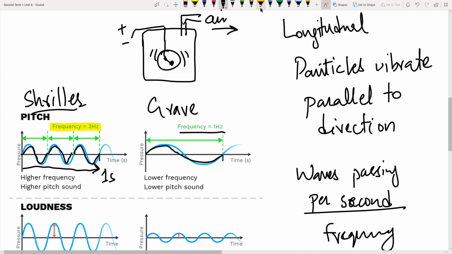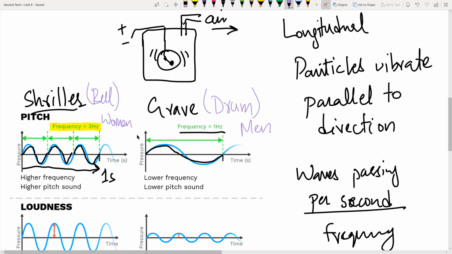Now, what could be examples of these two? A grave sound would be like a drum, because it's a lower frequency. Compared to that, a bell ringing would be a very high frequency sound, a shriller sound. Another example would be men talking versus women. Women have a thinner or shriller sound, while men have a thicker or grave sound. So that's low frequency. Men usually, by nature, have lower frequency sounds compared to females, who have higher frequency sounds.